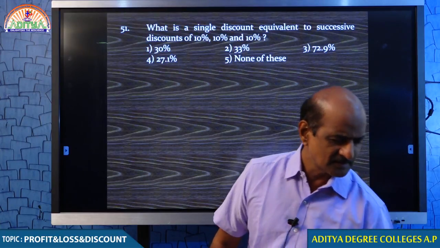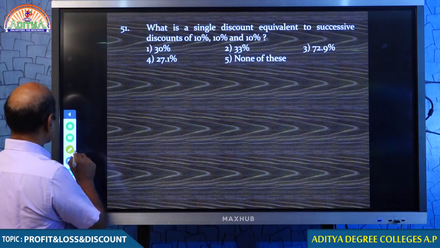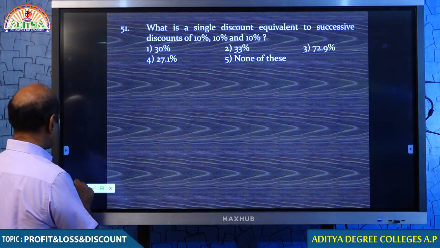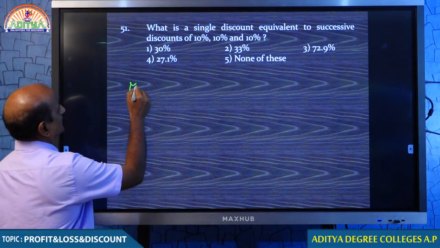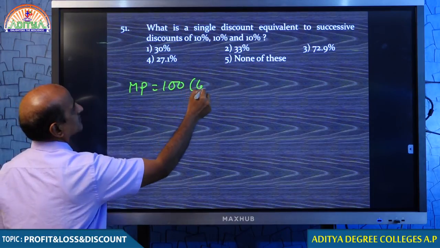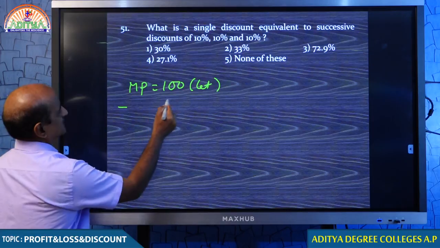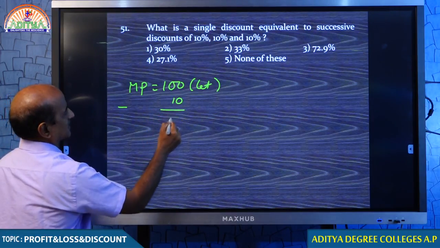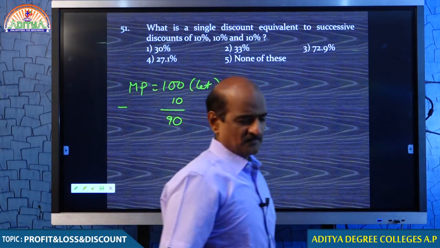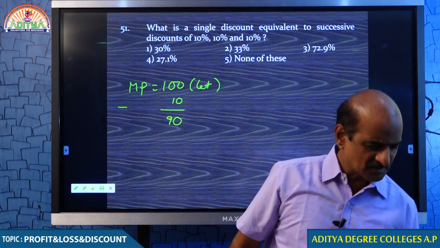Okay, let me explain this. Okay students, no problem. Discount is offered on market price. So let the market price of the goods be 100. How much discount are you offering first time? 10%. How much is 10% of 100? 10% of 100 is 10 rupee. If you subtract, 90. Get it? Wonderful student. Somebody got it right.